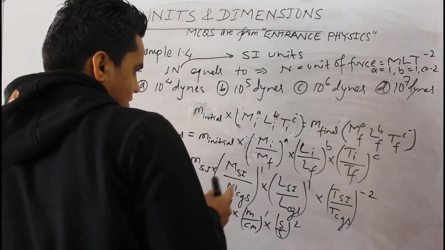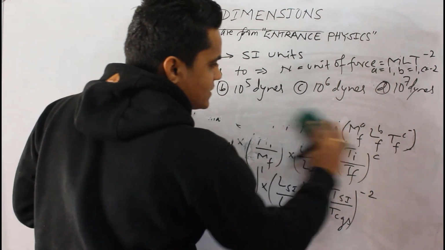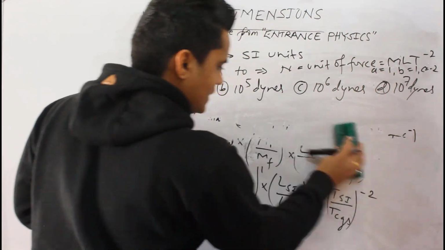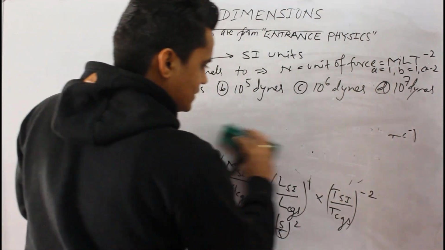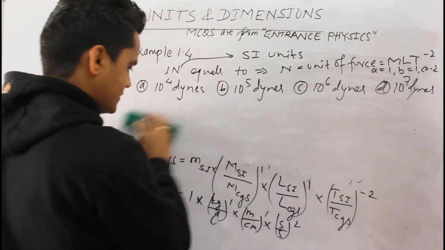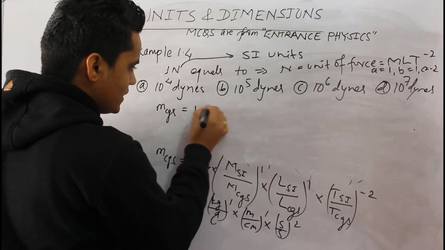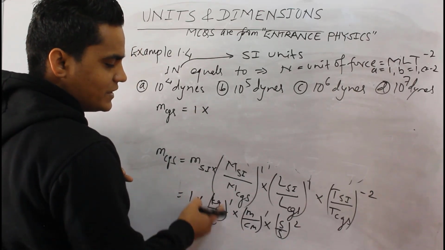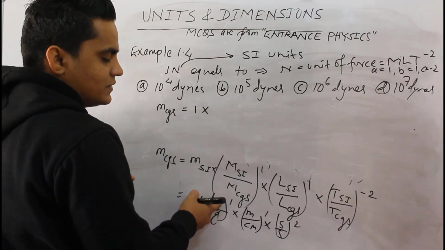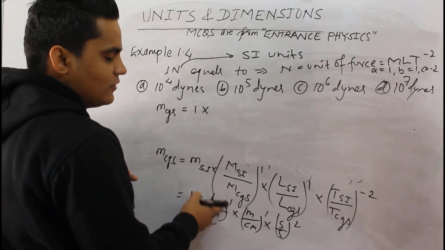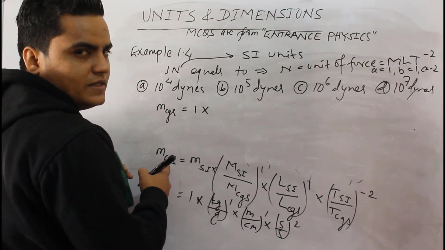So before writing this, I would like to rub this part and just copy the bottom part in this section. So M CGS will be now 1 into, change these units into the same units. That will result into the value or magnitude of quantity in CGS system.